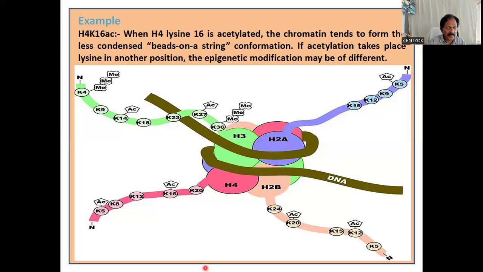Okay, then where the particular histone acetylation takes place has a different meaning. You hear me? Suppose it is the 16th position. If it is acetylated, it has one meaning. The epigenetic modification will be in one way, and the epigenetic modification will be in another way if the 5th position of the lysine in the histone is acetylated. With an example that will be very clear.